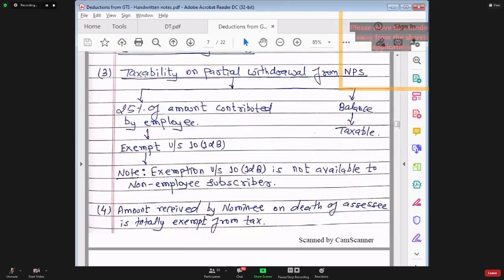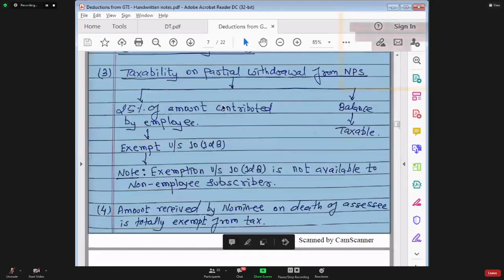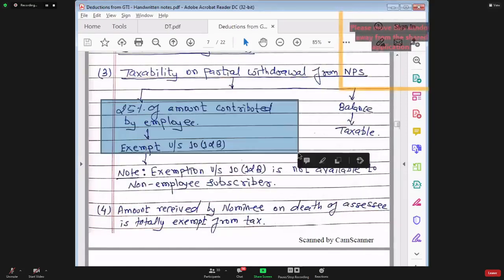So, if someone has opted to withdraw from the NPS scheme partially, then what becomes exempt in section 10 clause 12B is 25% of the amount contributed by the employee. What about the balance 75%? That will become taxable. What about the employer's contribution? That will also become taxable.